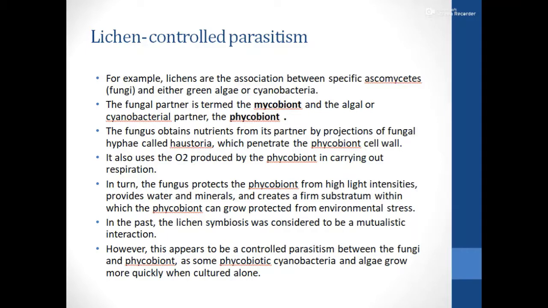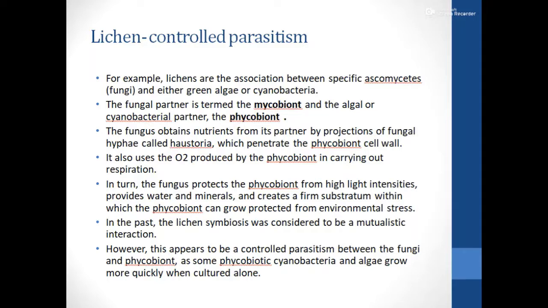So, though a symbiotic relationship, as we mentioned earlier, occurs between the algae and the fungi, or the fungi and the cyanobacteria in a lichen, both of them do get some benefits. The fungus obtains nutrients from its partner by projections of the fungal hyphae called haustoria.